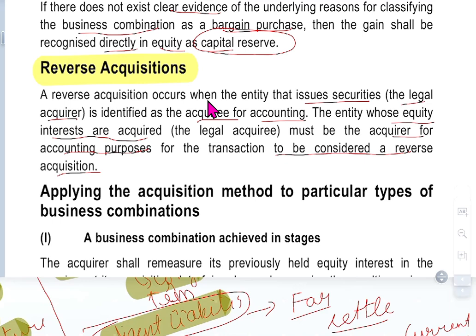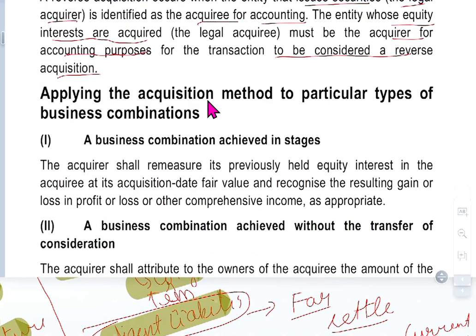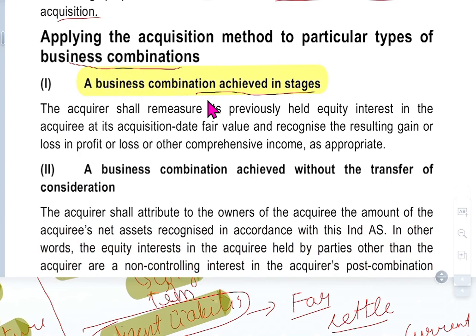Applying the acquisition method to a particular type of business combination: a business combination achieved in stages. What stages? The acquirer shall measure its previously held equity interest in the acquiree at the acquisition date fair value, and recognize the resulting gain or loss in profit and loss or other comprehensive income, as appropriate.